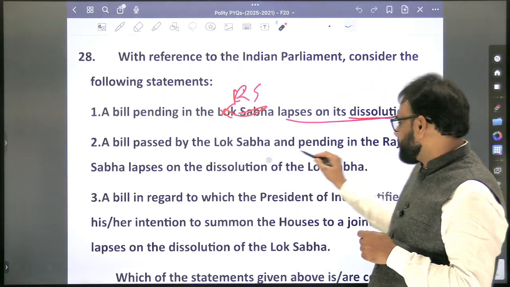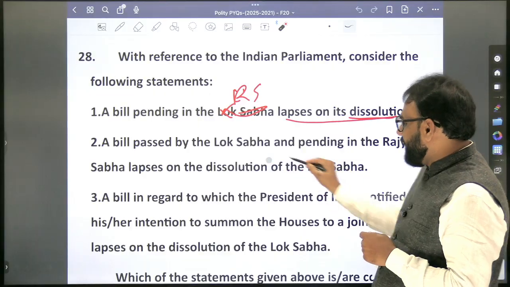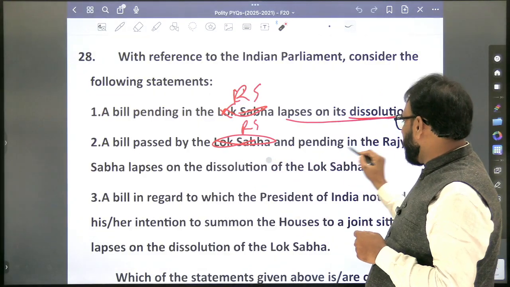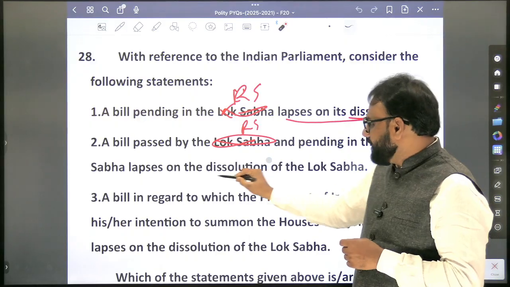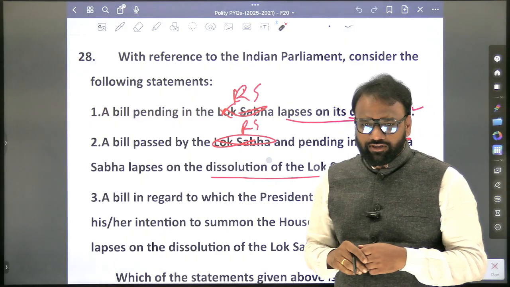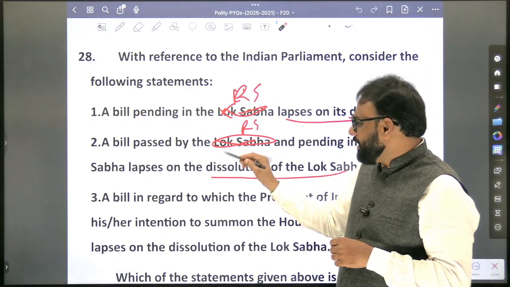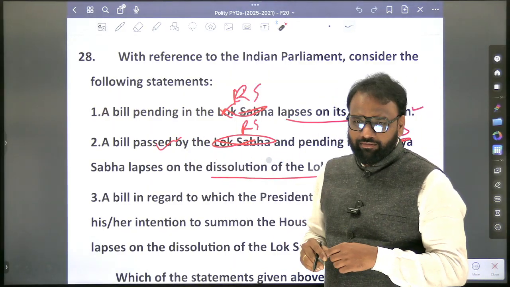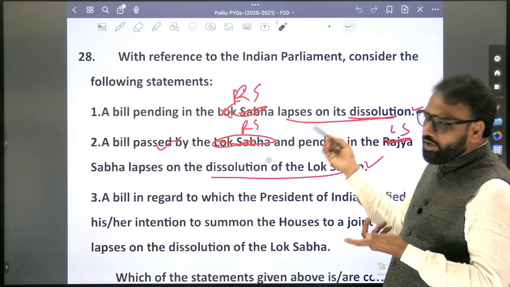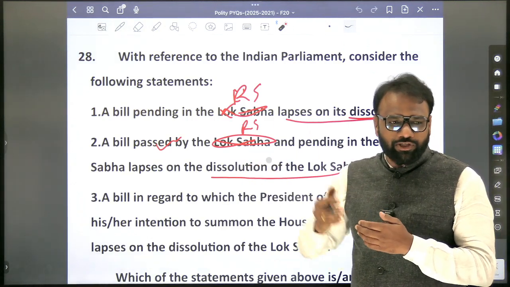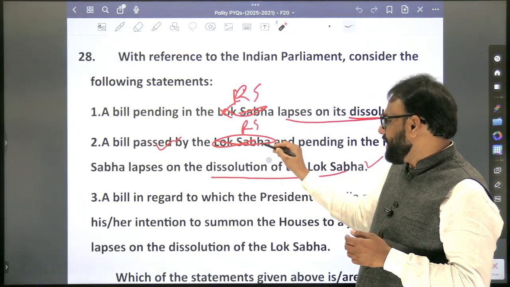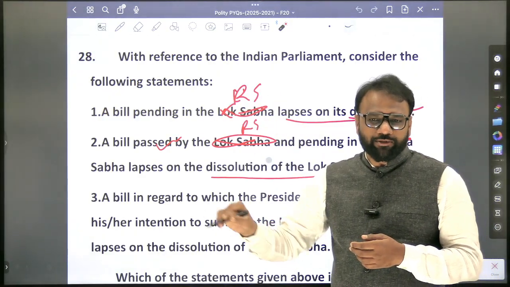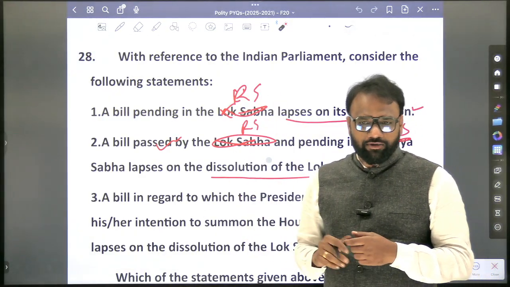A bill passed by the Lok Sabha and pending in the Rajya Sabha lapses on the dissolution. I will reverse here. A bill passed by Rajya Sabha and pending in the Lok Sabha lapses on the dissolution of the Lok Sabha. True. Now a bill being discussed in the Rajya Sabha, which has been initiated in Rajya Sabha itself, cannot be pending in the Lok Sabha, because after one house it will go to the next. Will it lapse? No, it will not lapse.